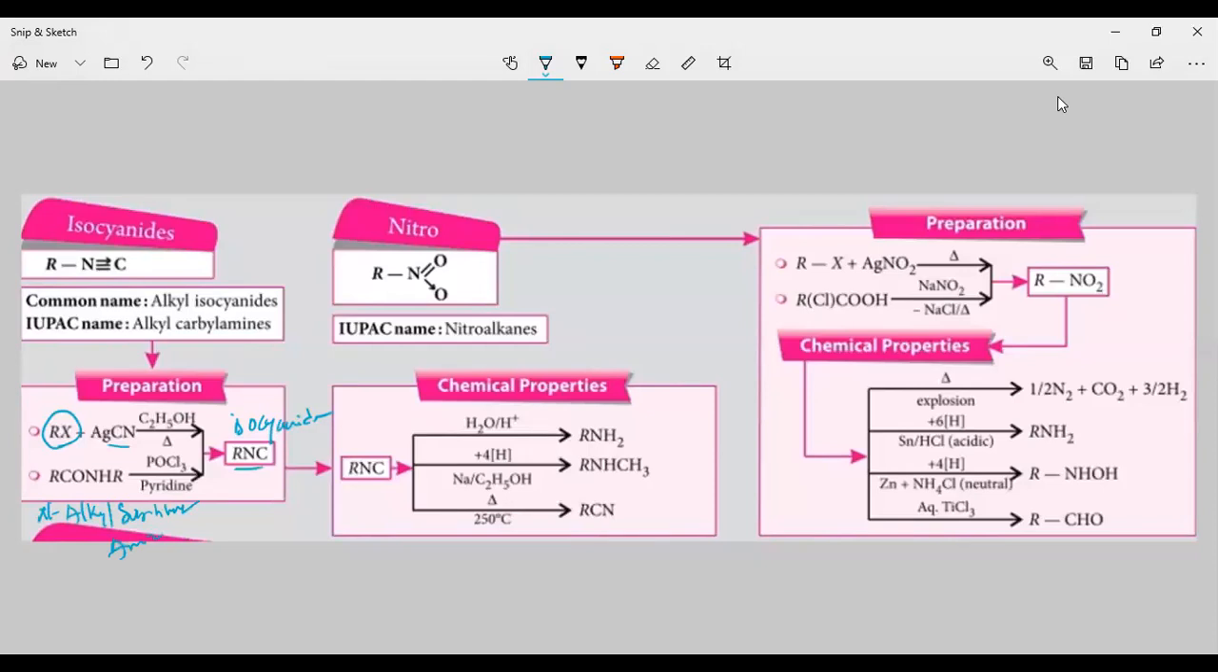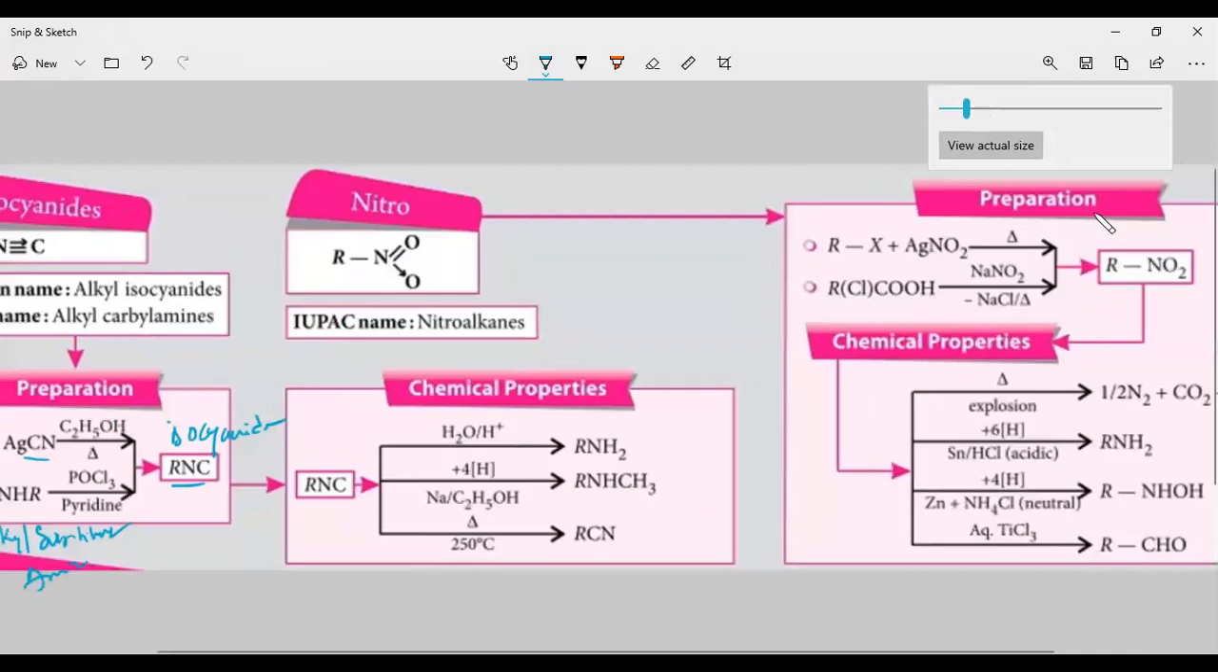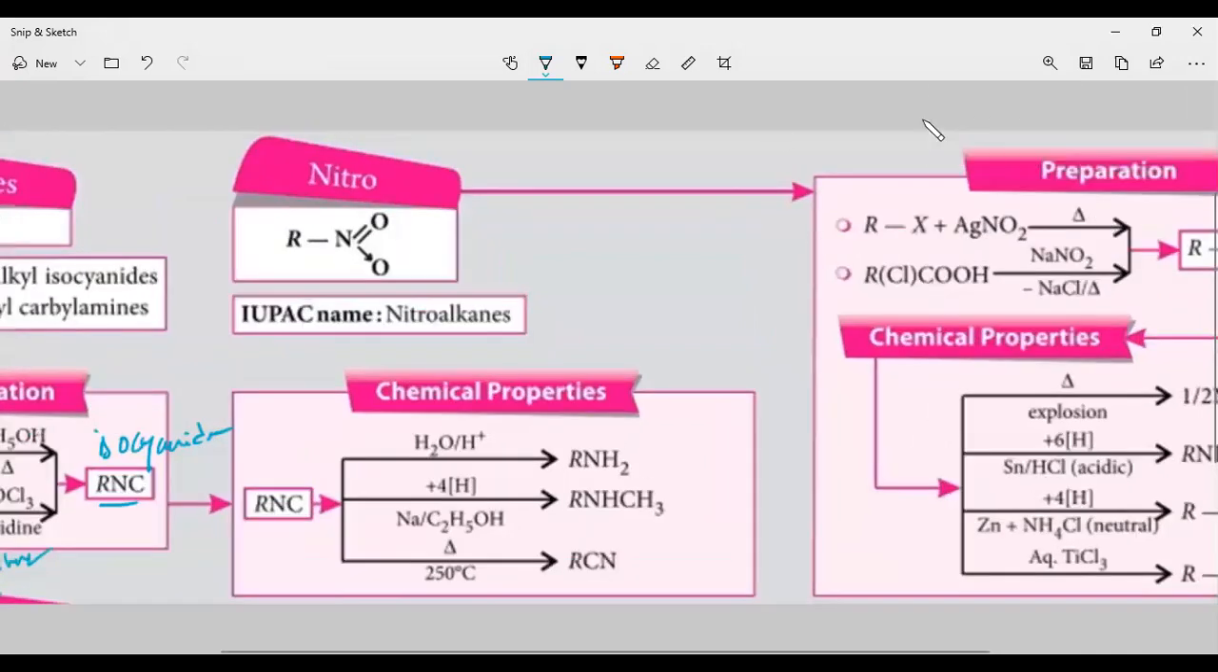Right. Next, let us go further to nitro compounds. Nitro compounds means a compound which has RNO2. We are calling it a nitro compound. We are taking the isocyanate, and isocyanate upon hydrolysis.